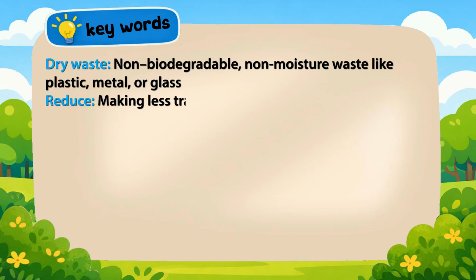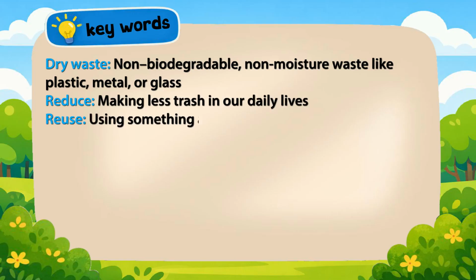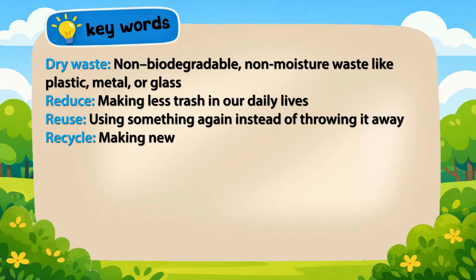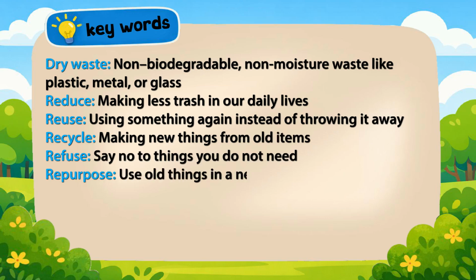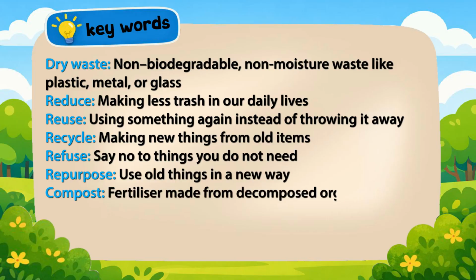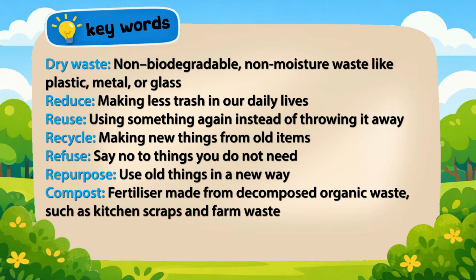Reduce, making less trash in our daily lives. Reuse, using something again instead of throwing it away. Recycle, making new things from old items. Refuse, say no to things you do not need. Repurpose, use old things in a new way. Compost, fertilizer made from decomposed organic waste such as kitchen scraps and farm waste.